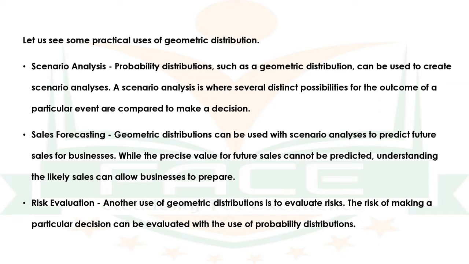Another example is sales forecasting. Geometric distribution can be used with scenario analysis to predict future sales of businesses. While the precise value for future sales cannot be predicted, understanding the likely sales can allow businesses to prepare.